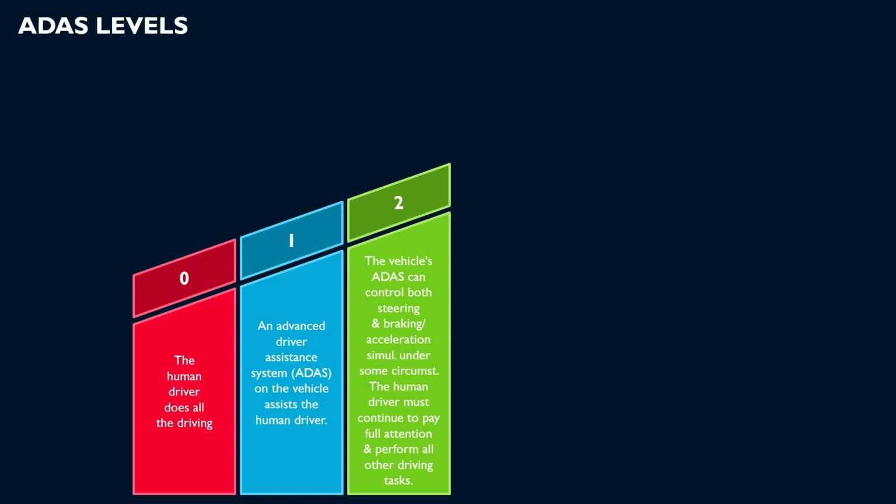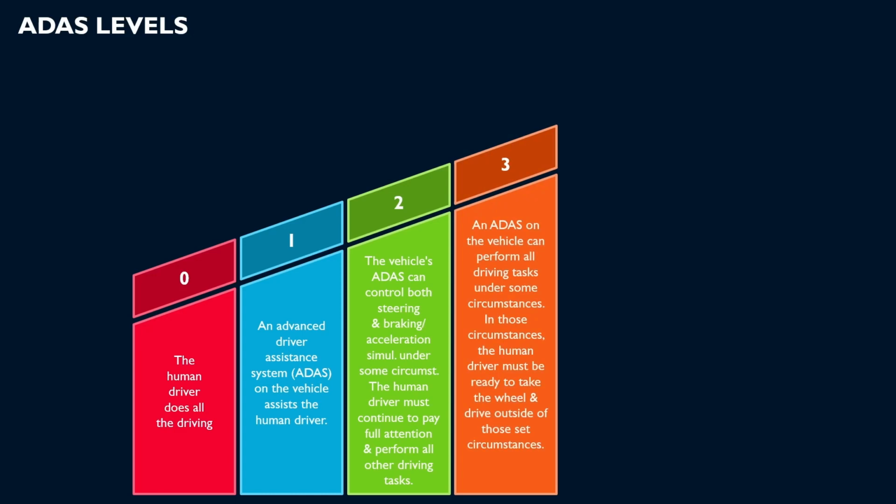Next one is Level 3, which means Conditional Automation. During Level 3, the vehicle can manage most aspects of driving under specific conditions, allowing the driver to disengage from active control. However, the driver must be ready to take over when prompted by the system.